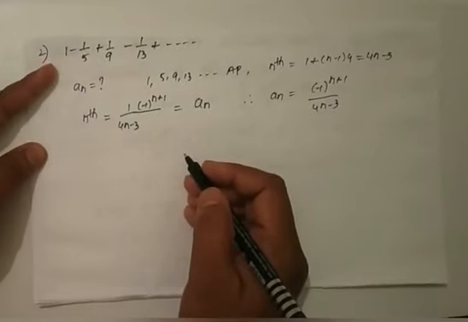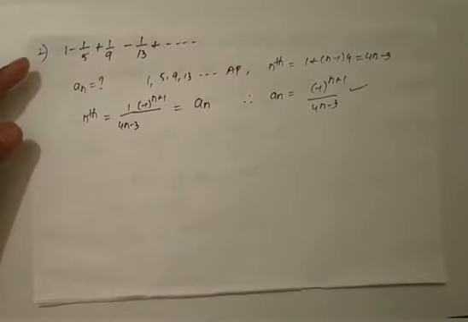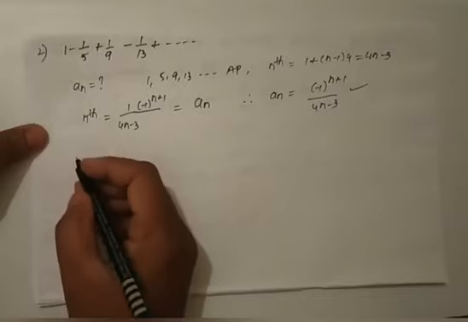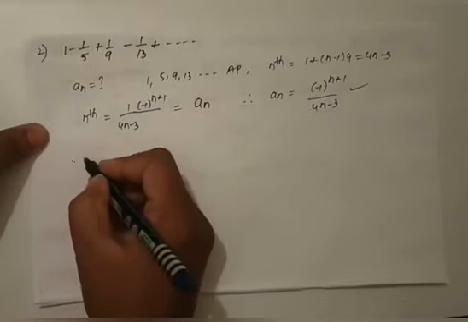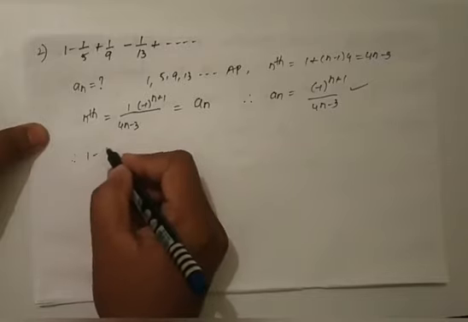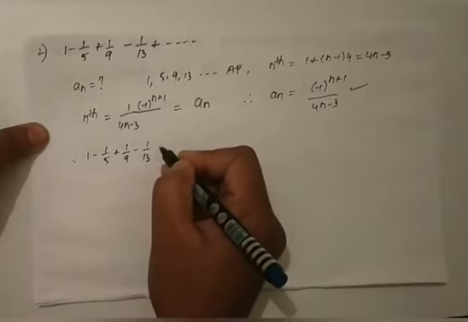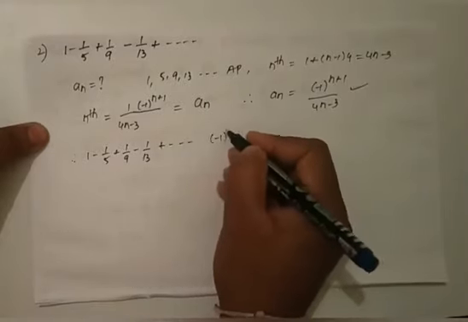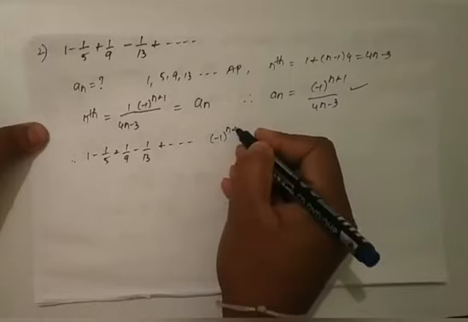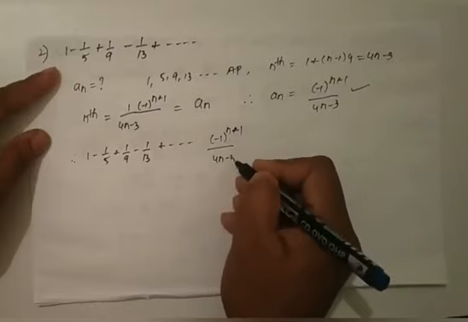So our nth term is correct. Therefore, our series is 1 minus 1 by 5 plus 1 by 9 minus 1 by 13 plus so on, with general term (minus 1) whole power n plus 1 by 4n minus 3.